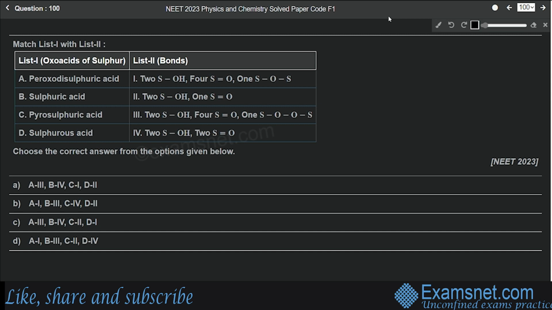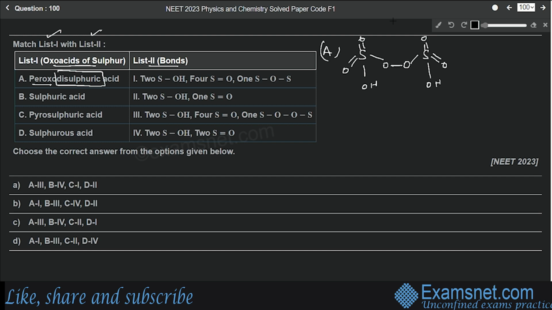And now we have come to the last question. It is from P block elements, and here we have to match list 1 with list 2. In list 1 we have oxo acids of sulfur, and in list 2 we have bonds. So the first one is peroxodisulfuric acid. From the name itself it is clear that two sulfuric acids will be there, which are linked together. So let's draw the structure for A. We have S double bond O, then OH here, and one oxygen here, and one more such molecule will be there. So S double bond O, OH and oxygen, and these two oxygens will be linked together.